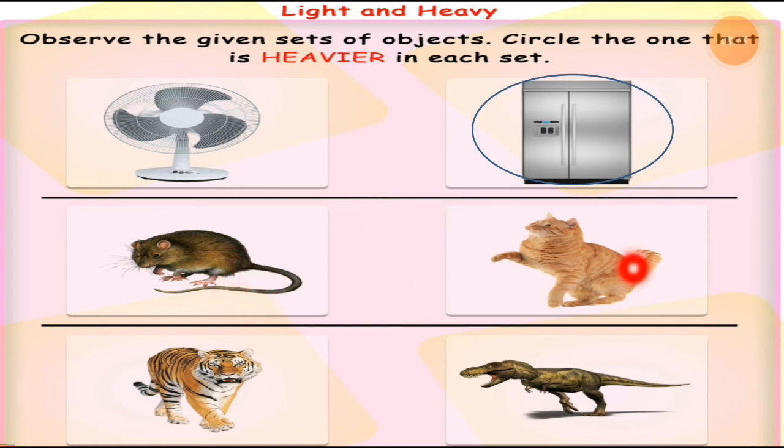Here is a mouse and a cat. There is nothing to discuss because a mouse is a small animal and the cat is big compared to the mouse, right? So a rat and a cat. The cat is obviously bigger and heavier than the rat, right? So we have to put a circle on the cat, because the cat is heavier compared to the rat.